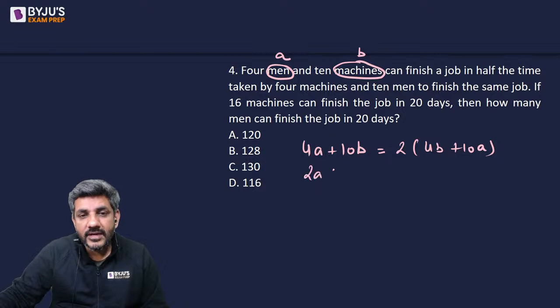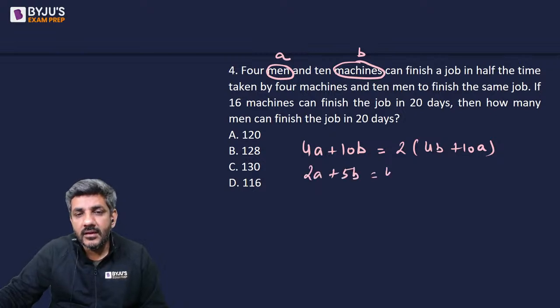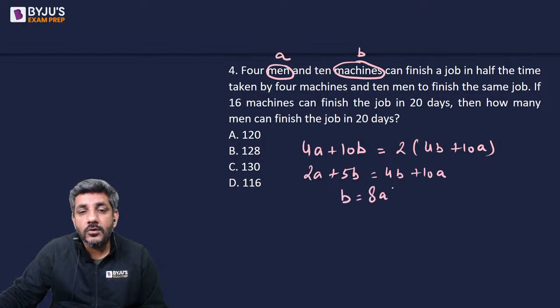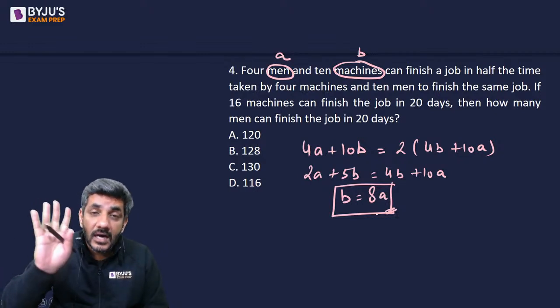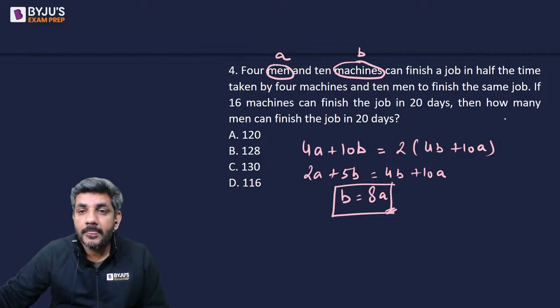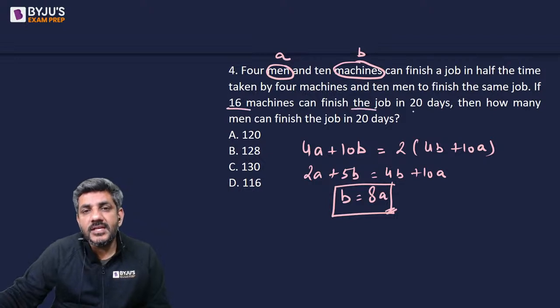2 से ए कैंसल आउट हो जाएगा. आई गेट 2A plus 5B is equal to 4B plus 10A और B is equal to 8A. मतलब एक मशीन उतना काम करती है जितना 8 आदमी करते हैं. 8 men are doing it. 16 machines can finish the job in 20 days.